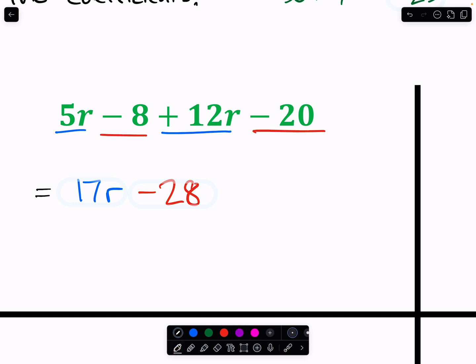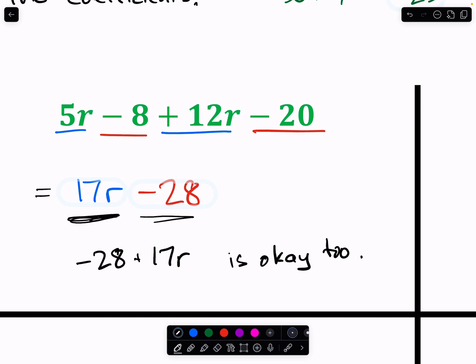I do want to put a note here that if you did it in a different order, maybe you did the constants first and got negative 28, and then you combined the terms with r in them and got plus 17r, that's okay too. However, you should know that the general convention that we use in math is we usually put the variable first and the constants later. So the constant usually goes at the end.